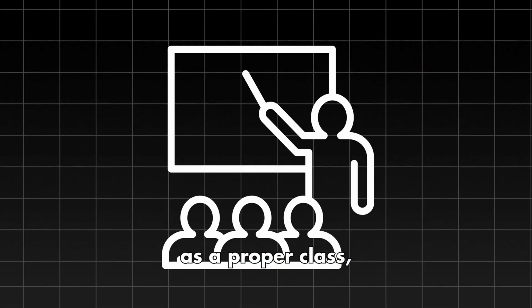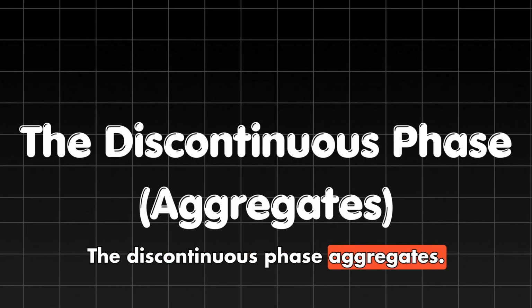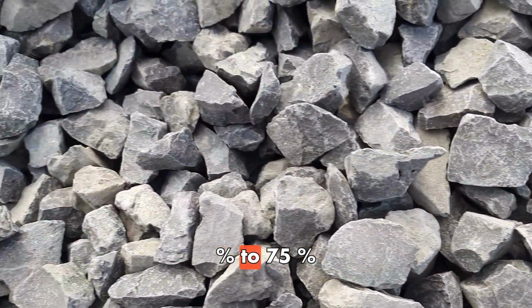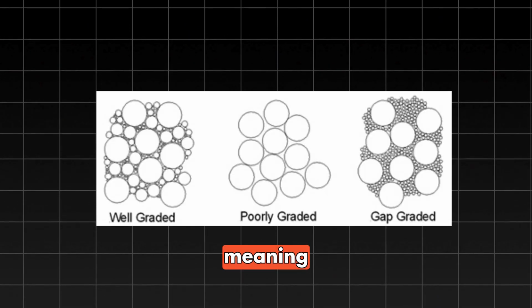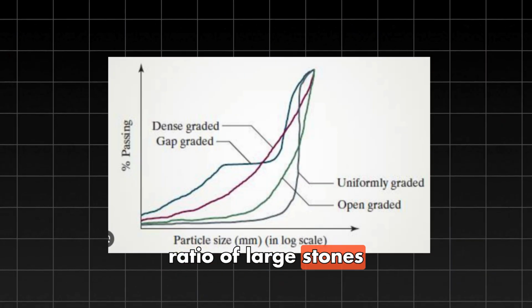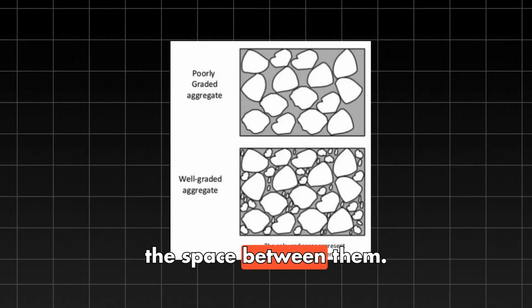To teach this as a proper class, we must look at concrete as a two-phase composite. 1. The discontinuous phase, aggregates. These make up 60% to 75% of the volume. We use a well-graded mix, meaning we have a specific ratio of large stones down to fine sand. The goal? To minimize the space between them.